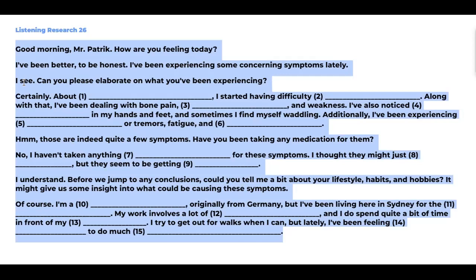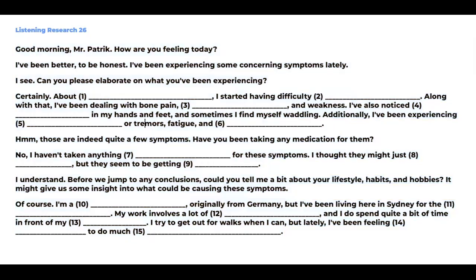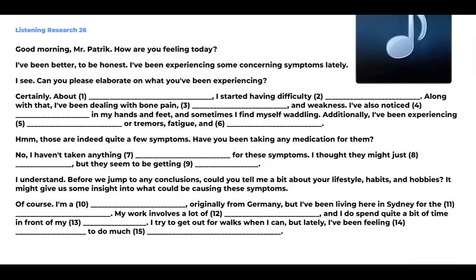So we are going to listen to this audio a last time. After that, I'll be showing you the right answers. The correct answers will be shown here.